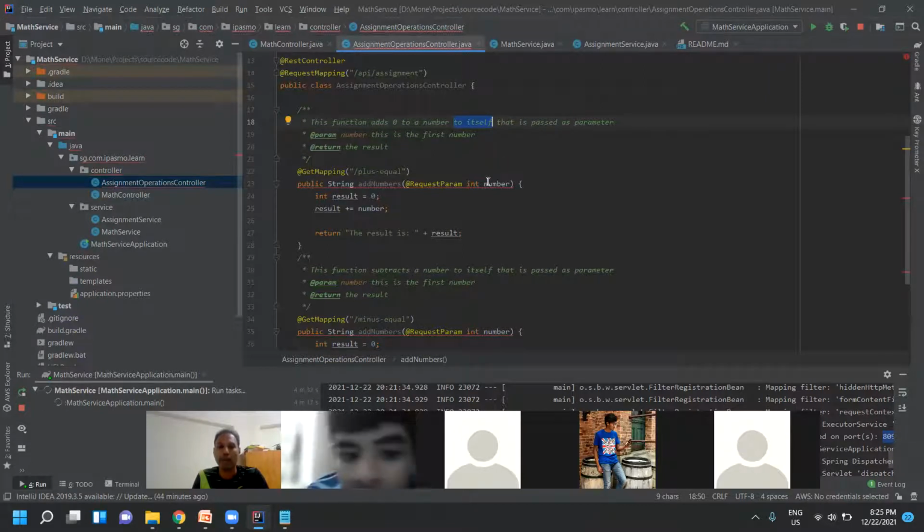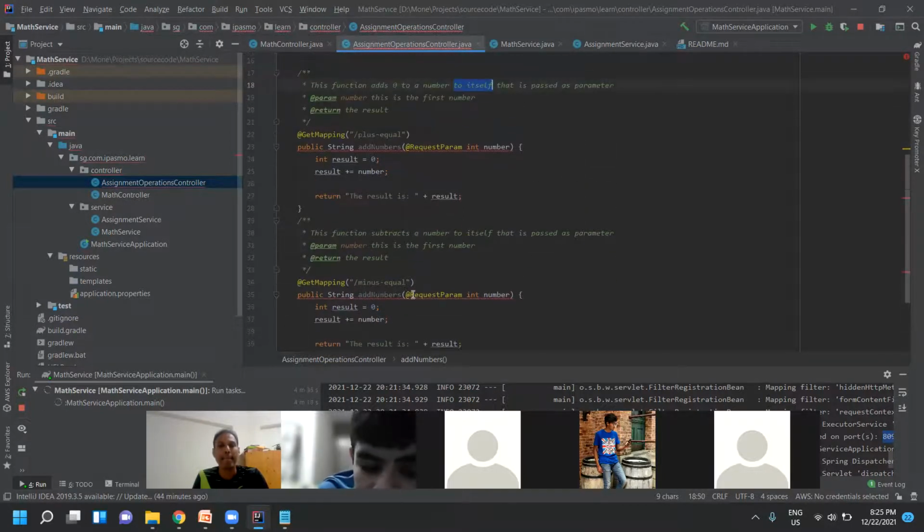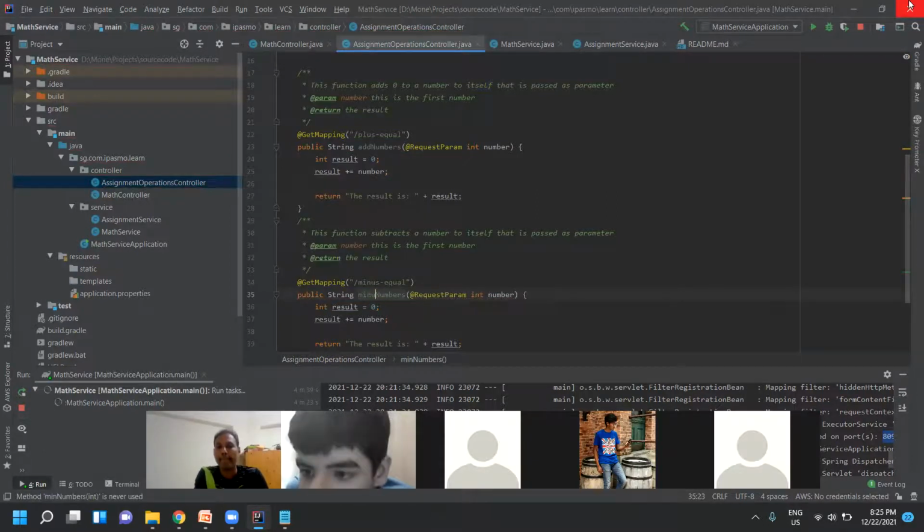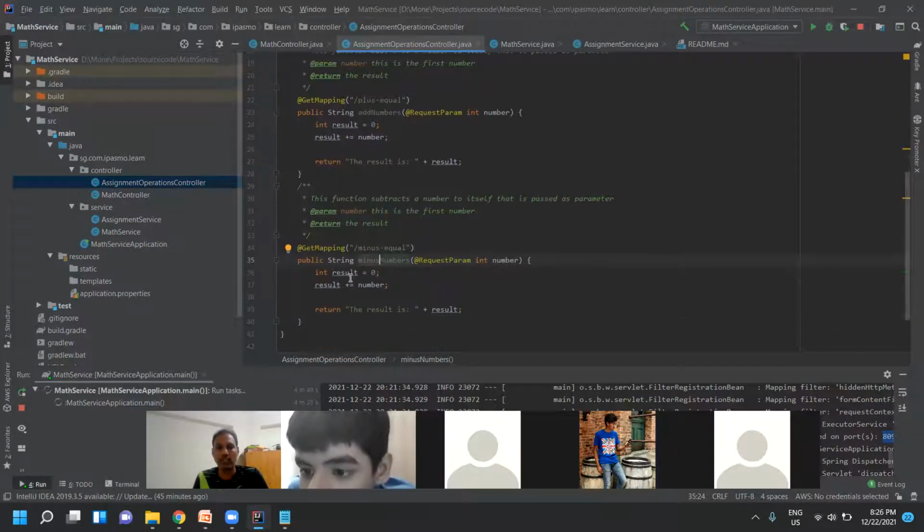For me, in the documentation comment, the @param does not come. The underline does not come. Send me the screenshot. I'll just have a look at it.